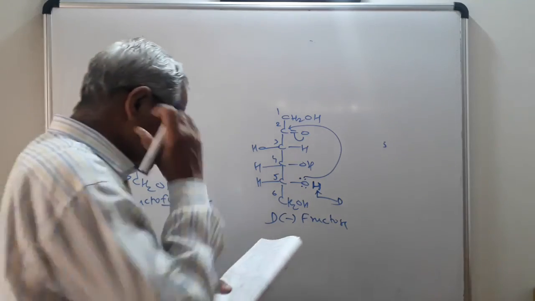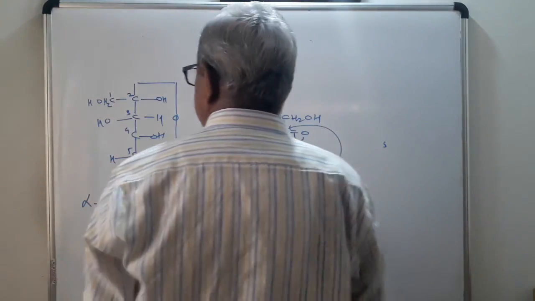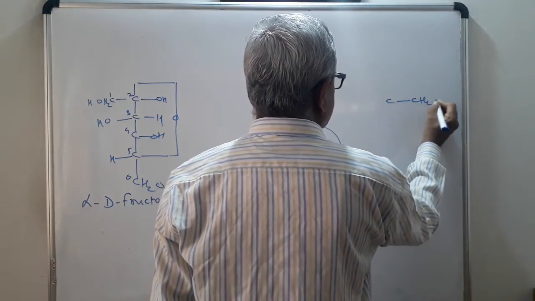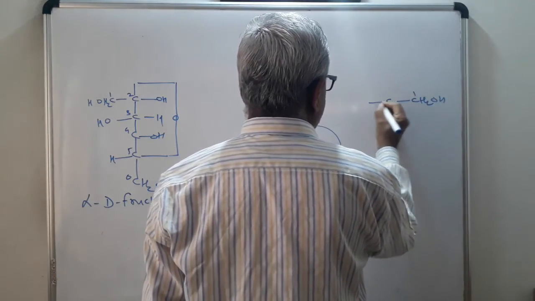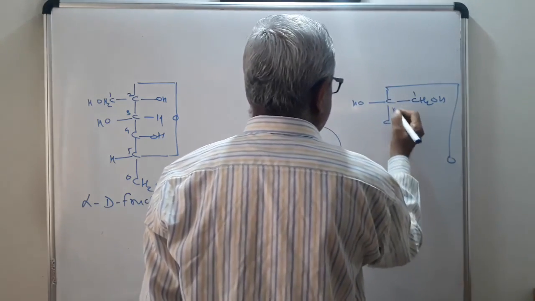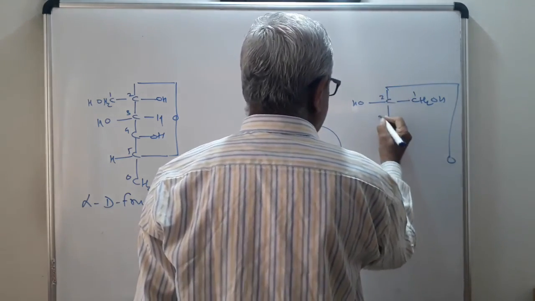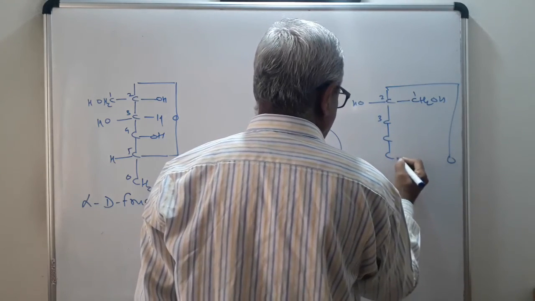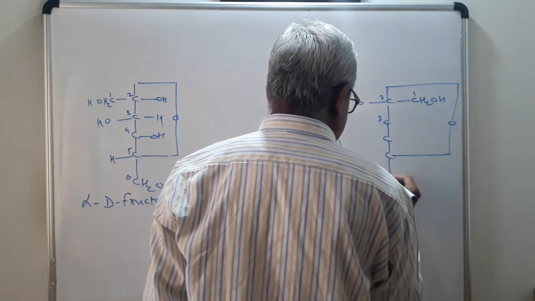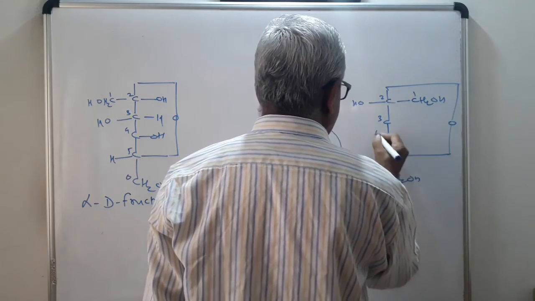Now we can also learn the same thing at carbon number 2. CH2OH. This is carbon number 1. The OH group is here. You can write the oxygen atom here. This is carbon number 2, 3, 4, 5 and 6 CH2OH.